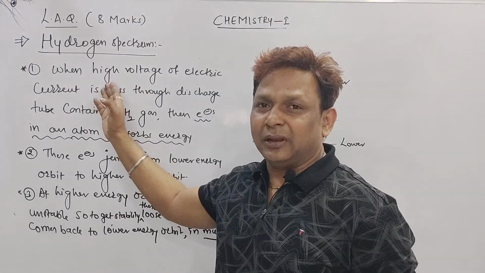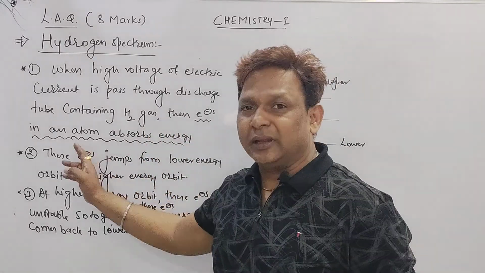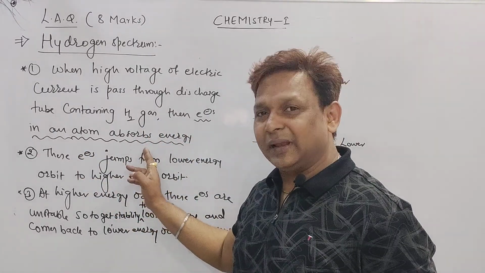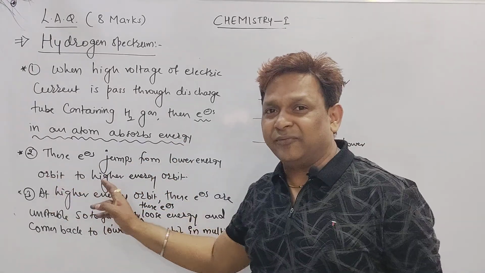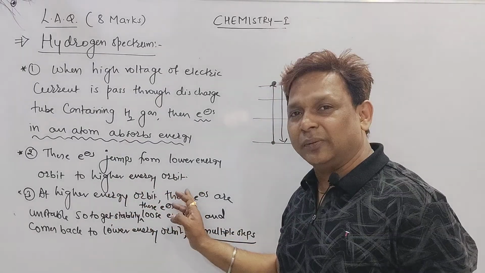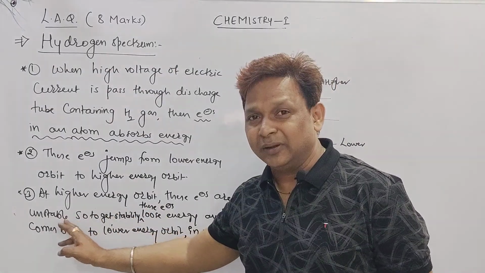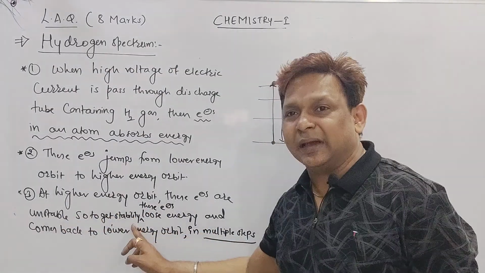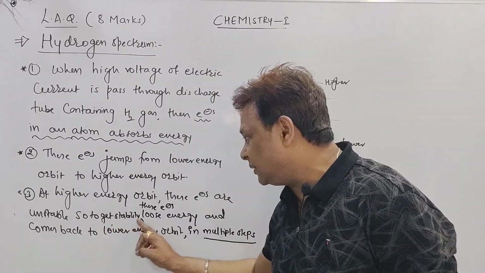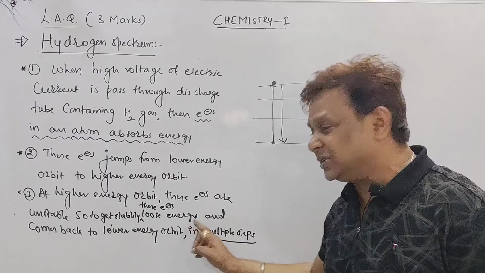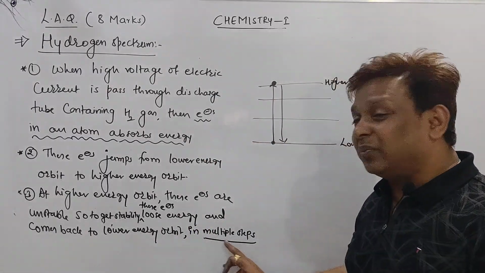So when high voltage electric current passes through a discharge tube containing hydrogen gas, then the electron in an atom absorbs energy. Point number 2, beta: these electrons jump from lower energy orbit to higher energy orbit. Point number 3: at the higher energy orbit, these electrons are unstable. So to get stability, these electrons lose energy and come back to the lower energy orbit in multiple steps.